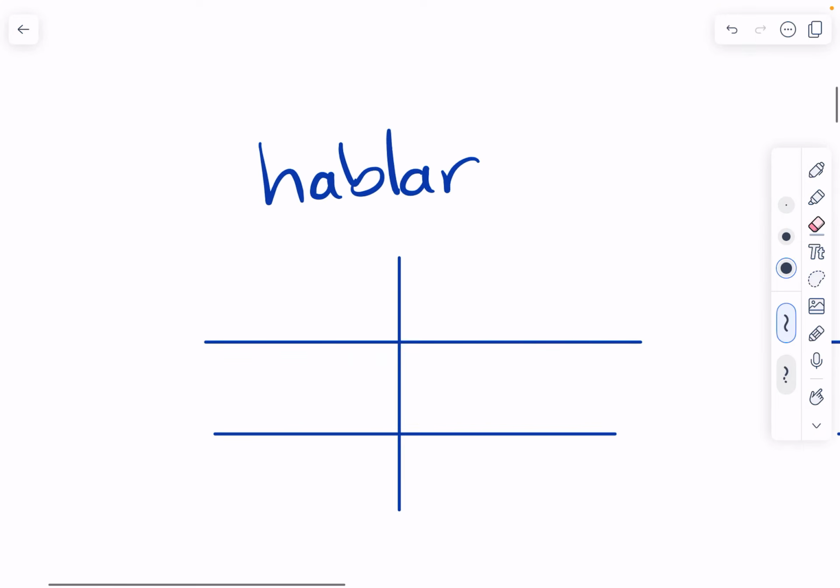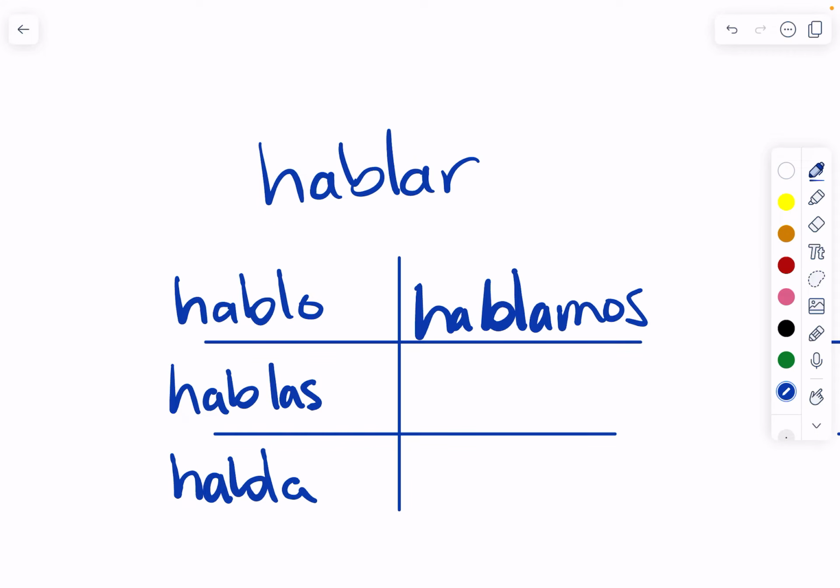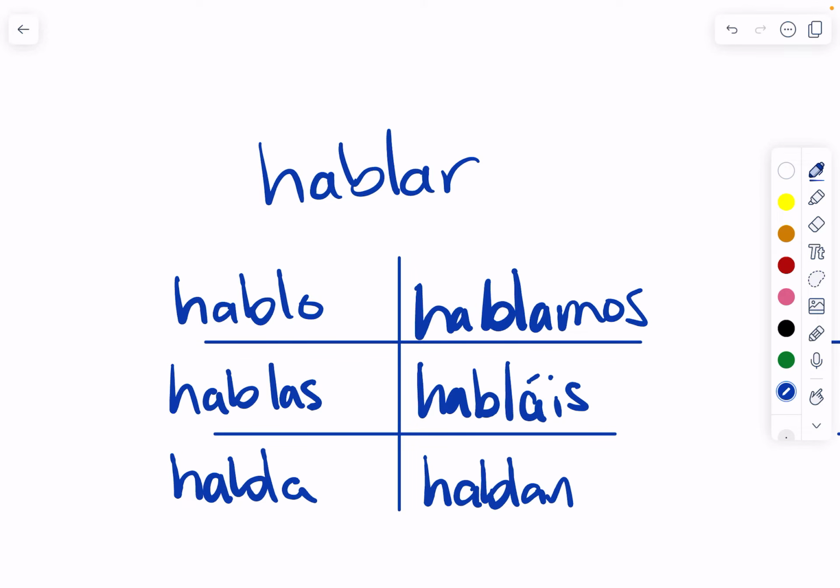So if I was conjugating the verb hablar, my conjugations would be yo hablo, tú hablas, usted, él, or ella habla, nosotros o nosotras hablamos, vosotros o vosotras habláis, ellos, ellas, or ustedes hablan.